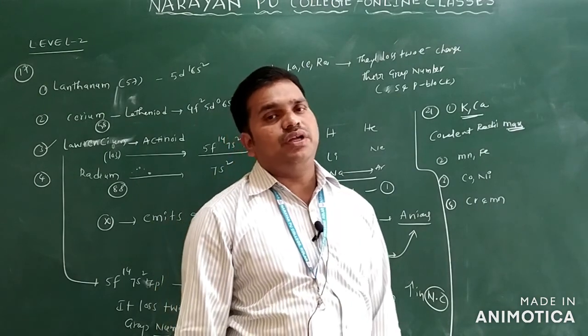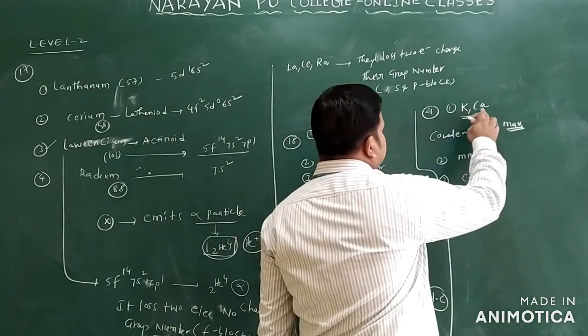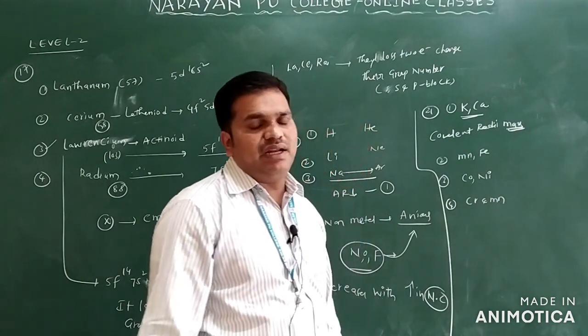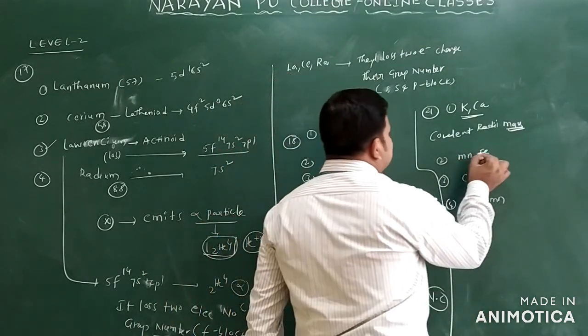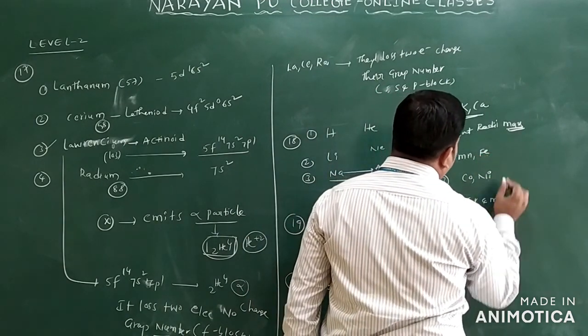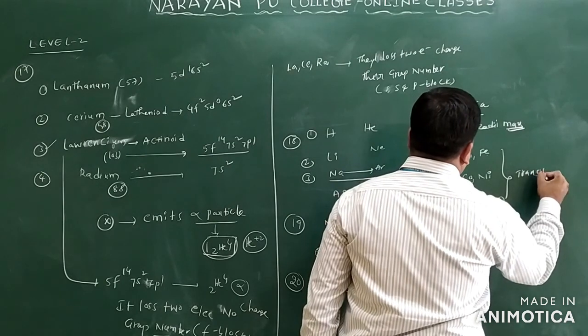You see sodium, potassium and calcium belong to what? S block elements only. S block elements are called metals only. Potassium is an alkali metal, calcium is an alkaline earth metal only. Come to this one: manganese, iron, cobalt, nickel, chromium, manganese. These three sets of elements come under what? Transition elements only.